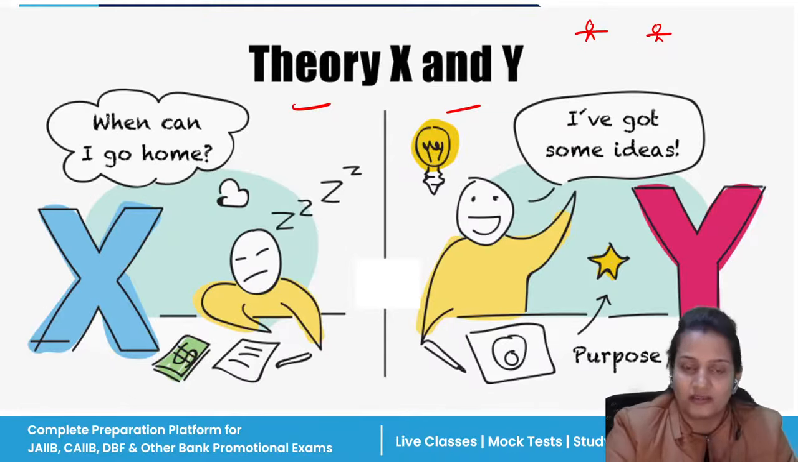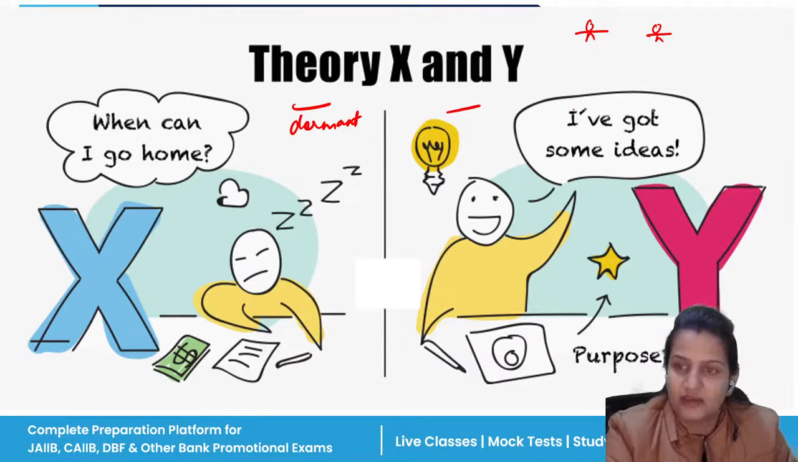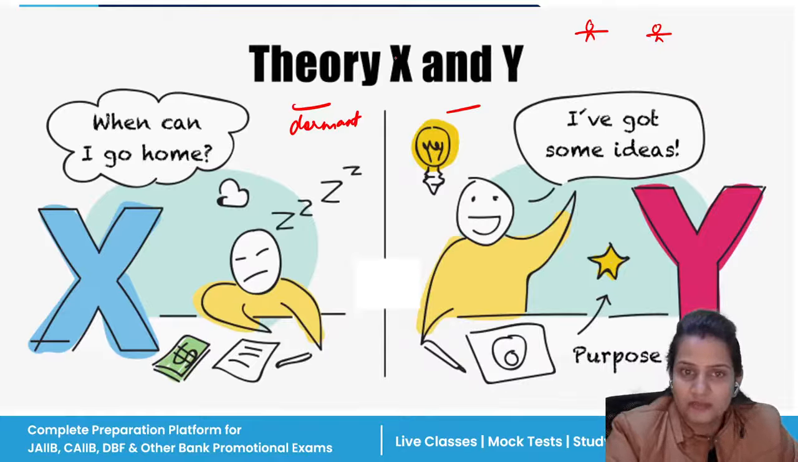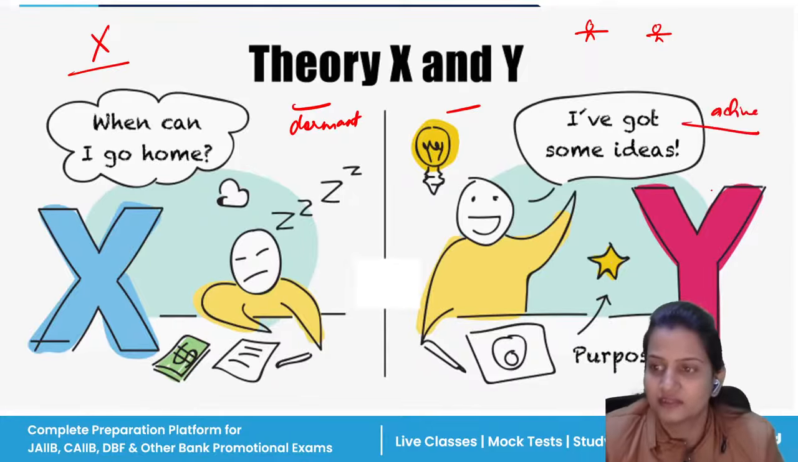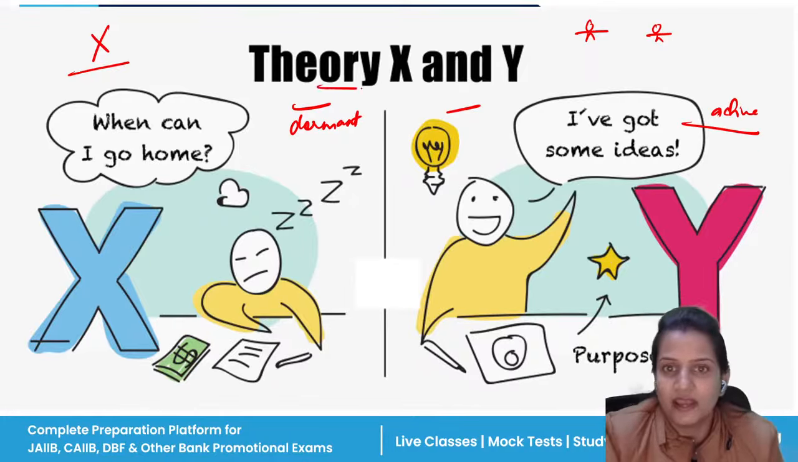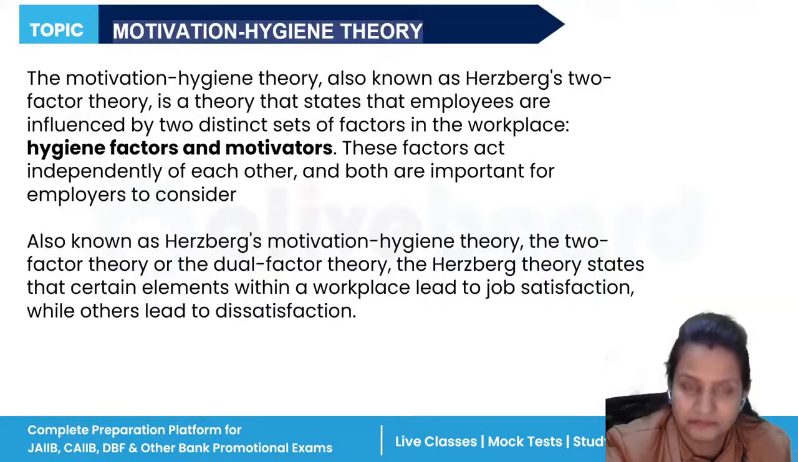In the same way, an organization also has two types of employees. The one who is very dormant, who does not want to work, who does not want to take any kind of responsibilities. Whereas another type of employee always wants to work harder, always wants to be a part of the organization. The dormant ones are considered Theory X employees, and the active ones are considered Theory Y employees. Clear? So Theory X and Theory Y is also one of the theories.